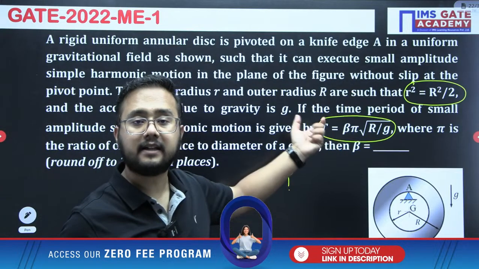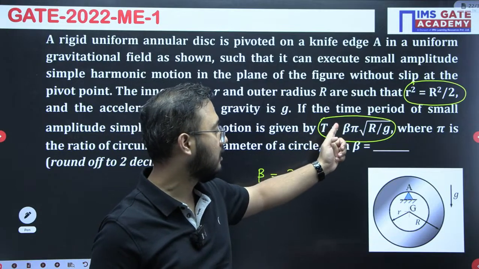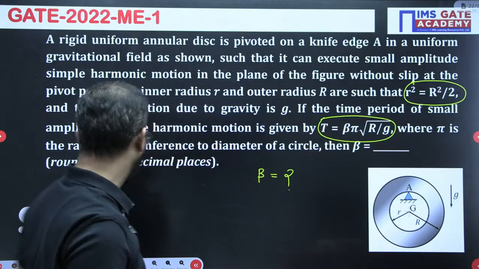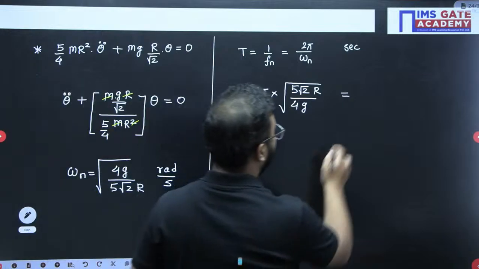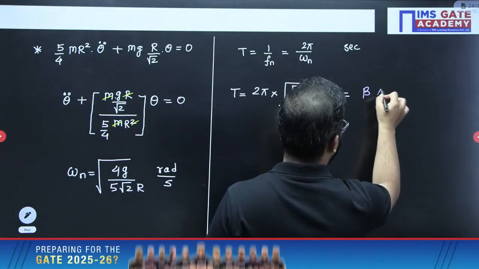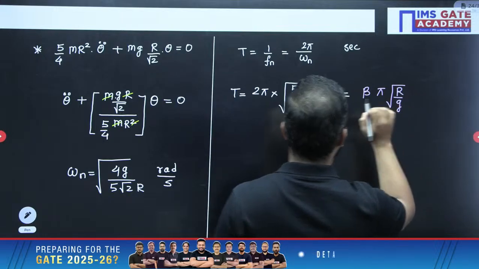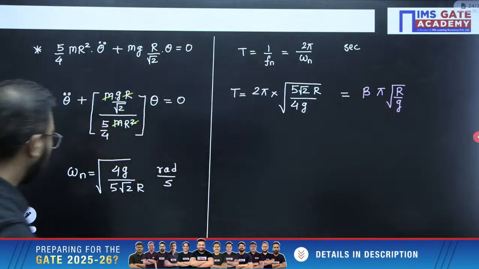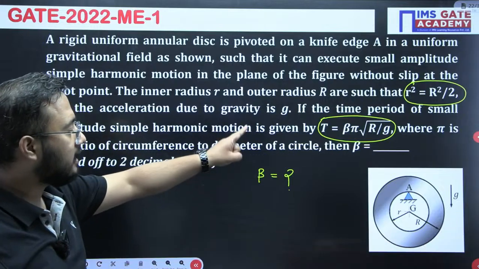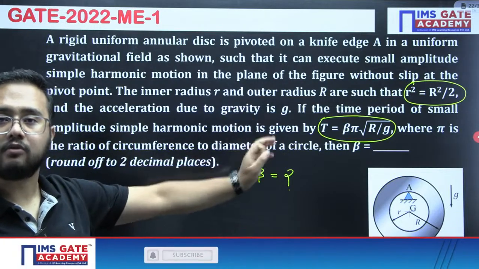The question basically means the data given in the question, beta into pi into root r by g. So under root r by g I need to keep it separate. Again let us check: beta into pi into under root r by g, it is there.